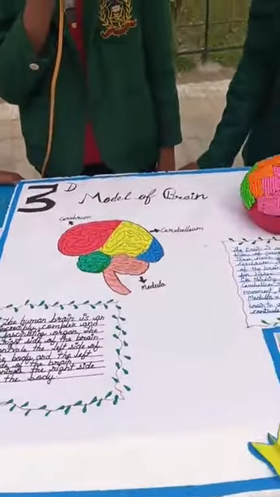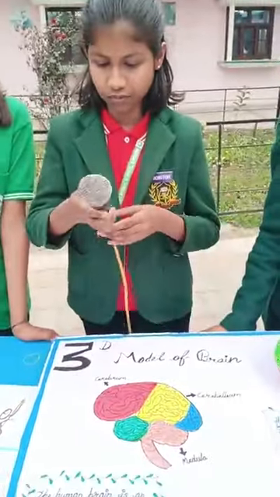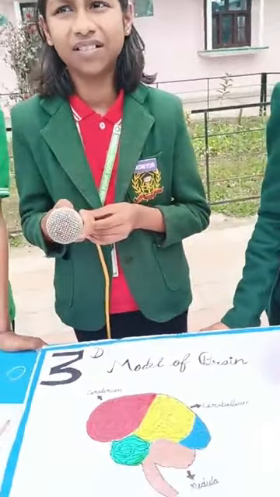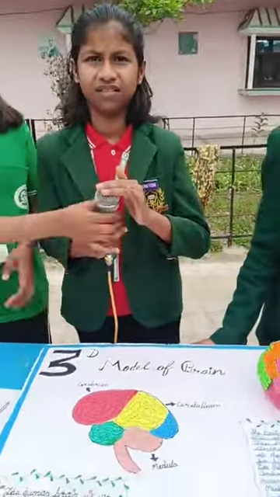Now I'm going to explain my project work about the 3D model of the brain. The human brain is an incredibly complex and fascinating organ.